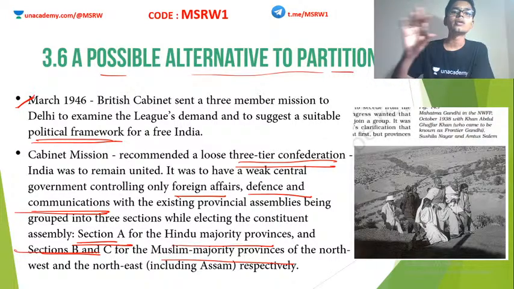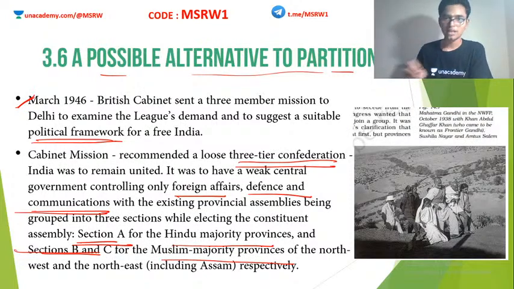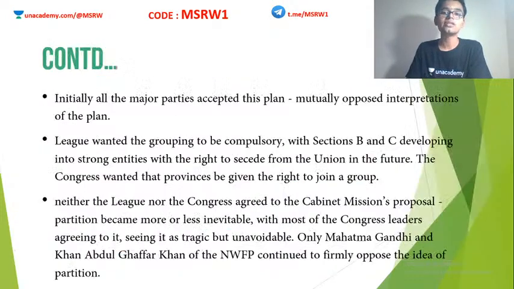This is how the Cabinet Mission envisioned India. India would not be divided. It would be a single country, but with three sections within it: Section A, Hindus; Section B, the Northwestern region, Pakistan; Section C, the Northeastern region, Bangladesh.